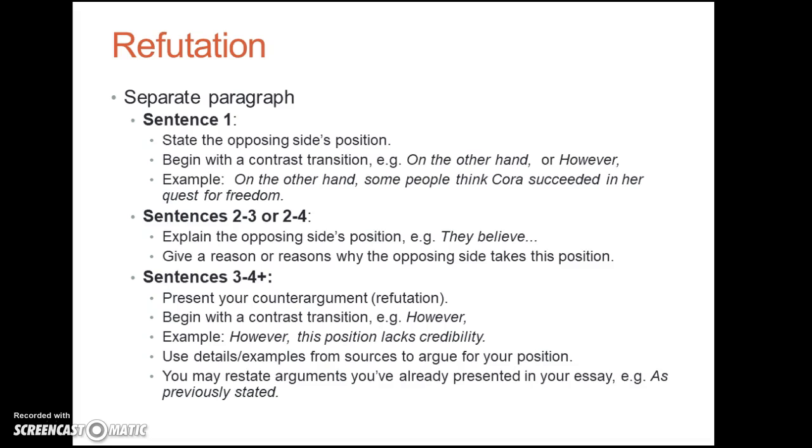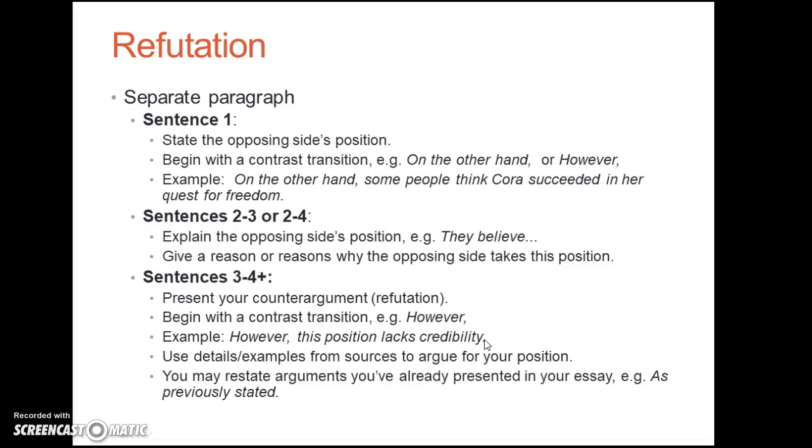So this is a counter argument because you're trying to refute or knock down what the opposing side says. So in sentences 3 to 4 through the rest of this paragraph, you should begin first with a contrast transition, like however. Okay, so here would be a good first sentence for the beginning of your counter argument or refutation. However, this position lacks credibility.